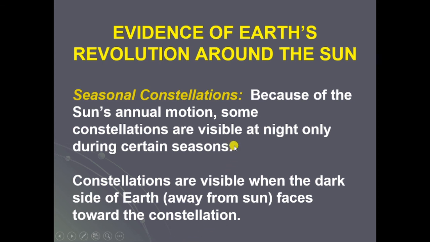Evidence of Earth's revolution around the sun. Seasonal constellations. Because of the sun's annual motion, some constellations are visible at night only during certain seasons. These constellations are visible when the dark side of the Earth, away from the sun, faces towards the constellation. These constellations are visible only when it is the dark side of the Earth.